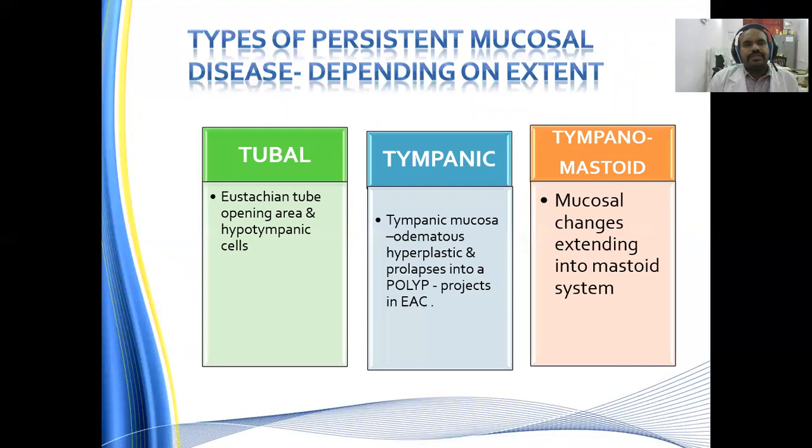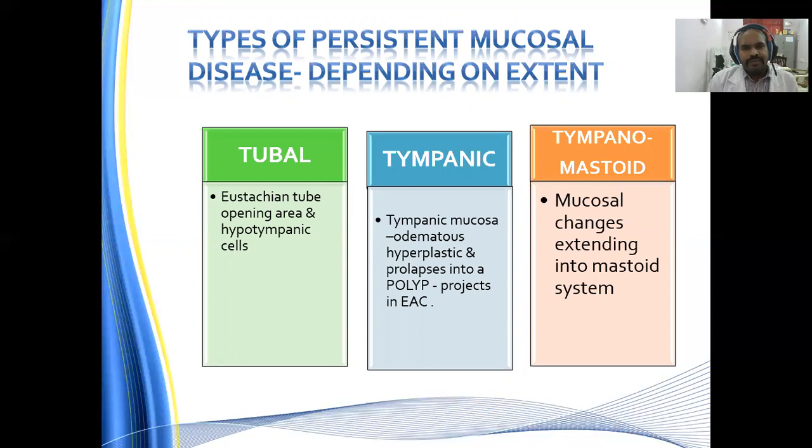So, types of this persistent mucosal disease. Once there is a constant inflammation in the mucosa, what is happening? It may have these mucosal variants, especially the tubal variant. That means the eustachian tubal area and the opening area and the hypotympanic area is the one which is involved over there.